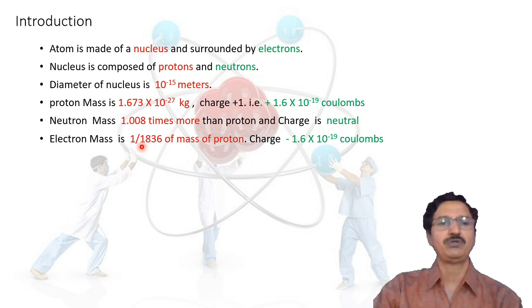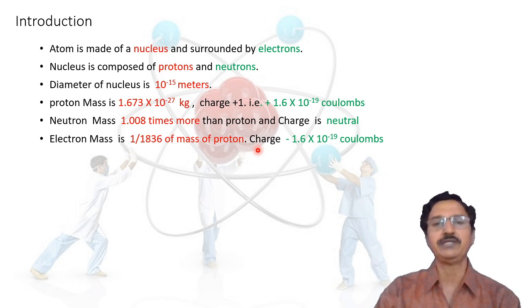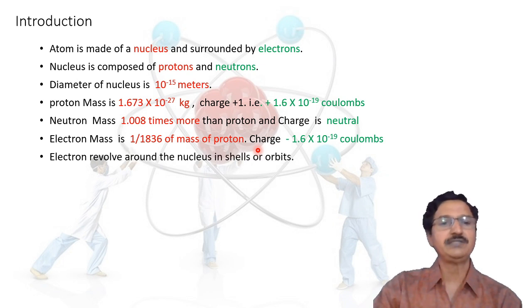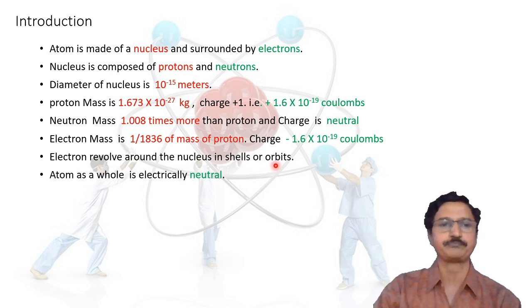It is about 1 upon 1836 times the mass of the proton. It has the charge minus 1.6 into 10 raised to minus 19 coulombs, generally referred to as minus 1 charge. These electrons revolve around the nucleus in different shells or orbits.